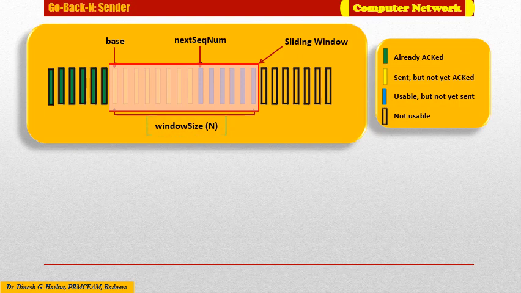Here I have defined a fixed size window. Size of window is N packets, and this window is sliding as the protocol is sending packets from transmitter to receiver, that is from sender to receiver.